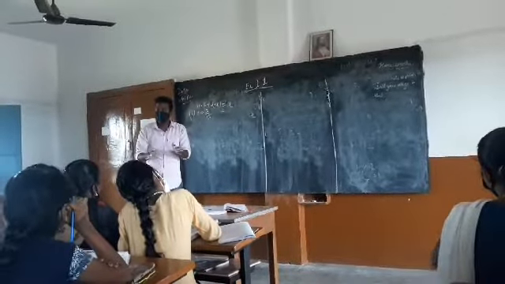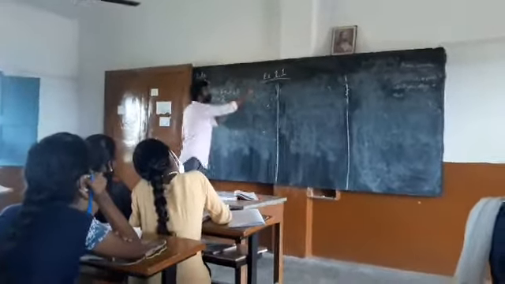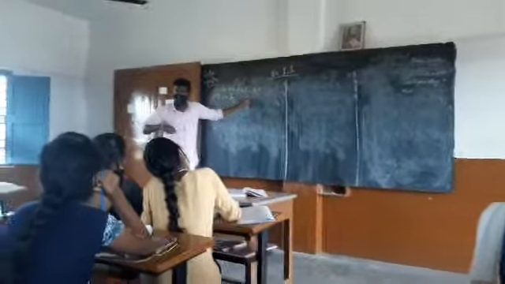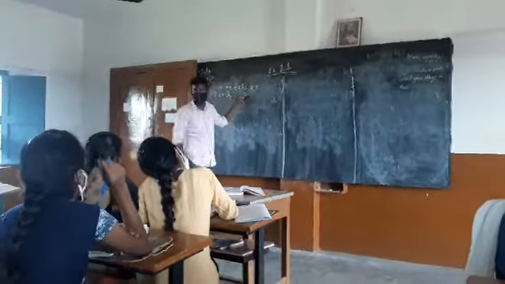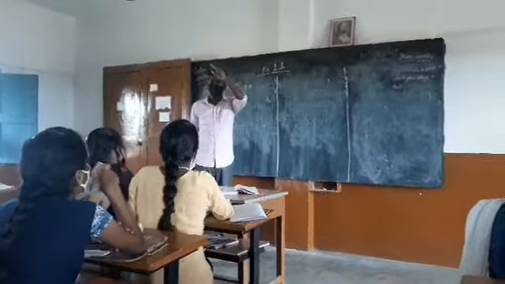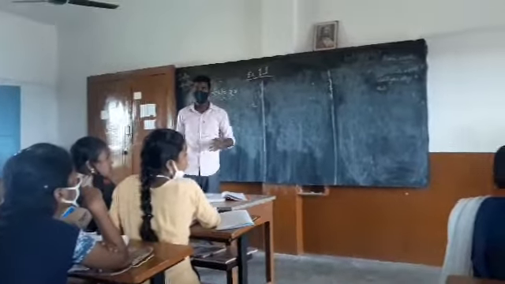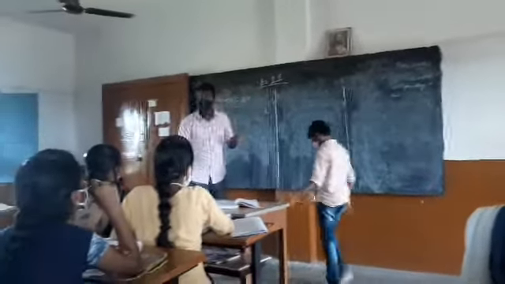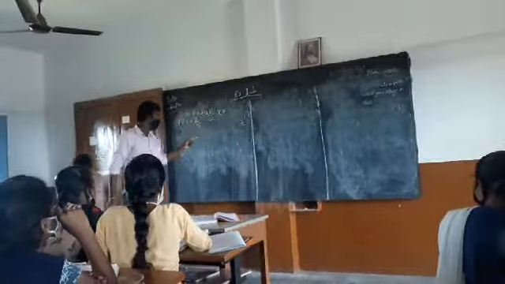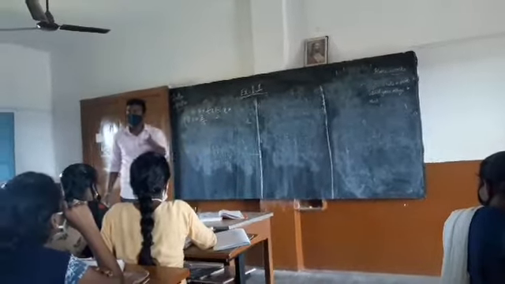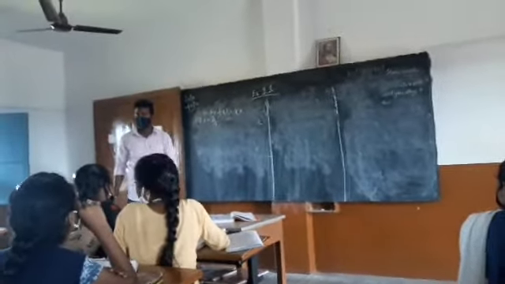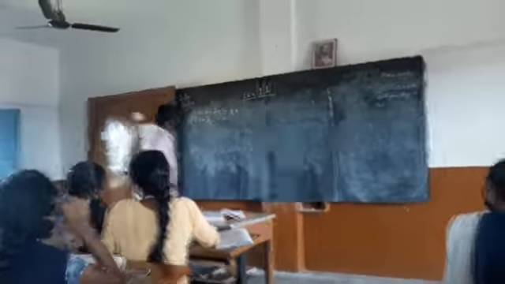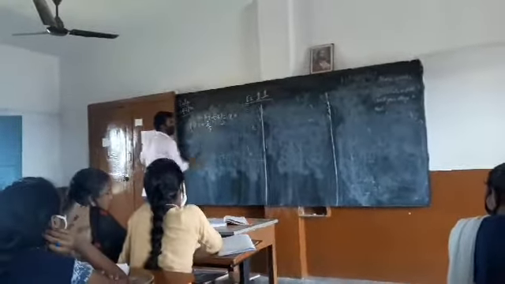If they are equal, then you say this is true. If they are not equal, this is false. Understood? Just like we have verified each property in proving rational numbers follow the associative property or not. Similarly, we are doing this. X equals 2 by 15 for verification.